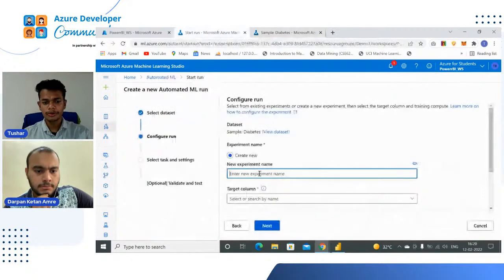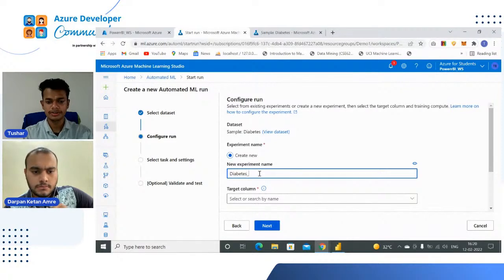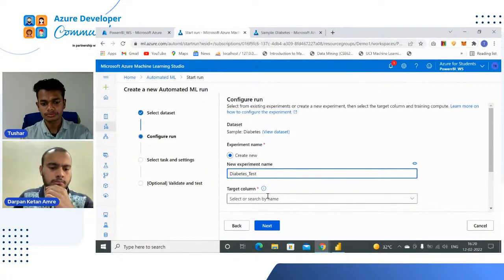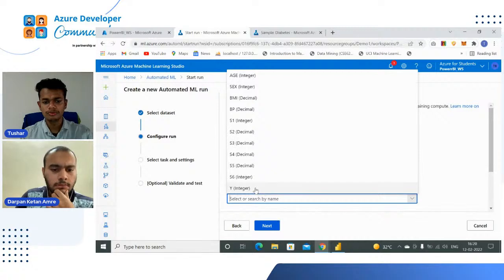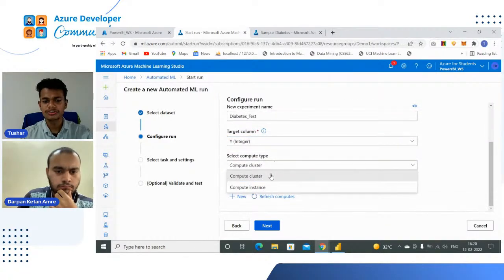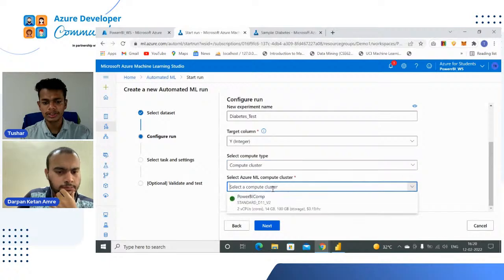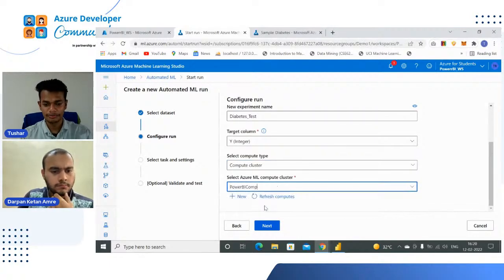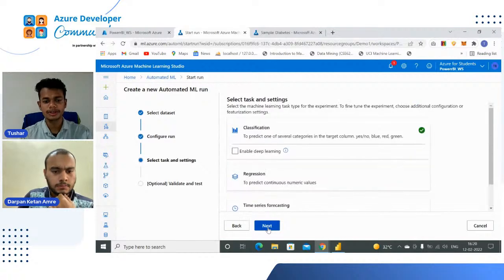So now we are going to enter an experiment name. I am entering diabetes underscore test. In target column, we will use y. And in compute cluster, we will use the compute cluster that we created earlier. So just click on the Next button.